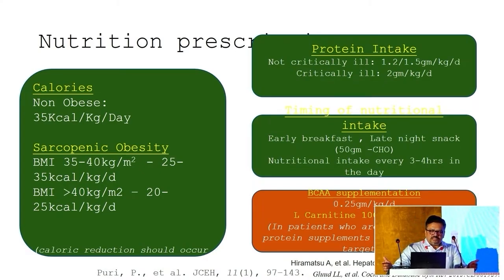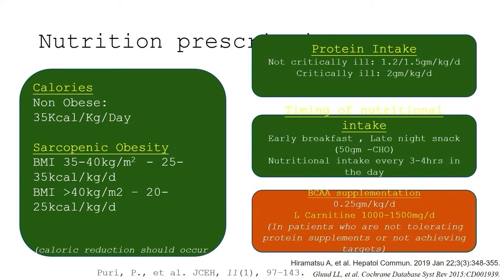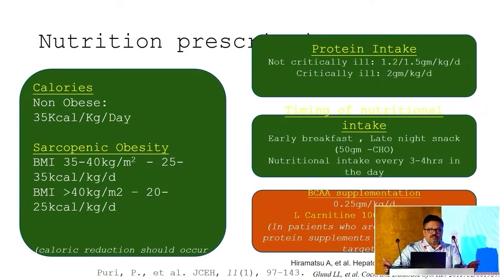But now that we have seen more and more of metabolic syndrome, we are seeing more and more of sarcopenic obesity, and so you might need to get the patient to lose some weight here. If the BMI is between 35 to 40, then you can ask a patient to take 25 to 35 kilocalories per kg per day. And if the BMI is more than 40, then again the calorie intake can be reduced to 20 to 25 kilocalories per kg per day. But mind you, when you're doing a calorie restriction, always get your dietitian on board. Make sure that the patient is on an adequate amount of protein so that he doesn't lose muscle mass, and always ensure that the patient is doing resistance and aerobic exercise. So you have to have your physiatrist and your dietitian on board when you are dealing with sarcopenic obesity.